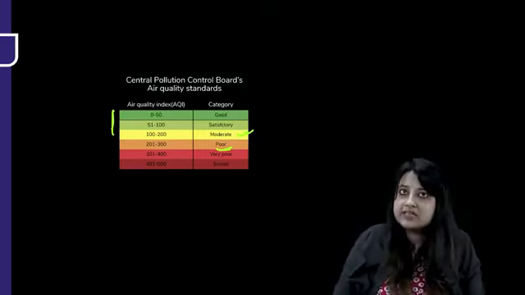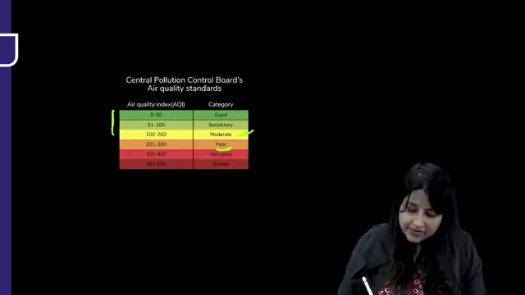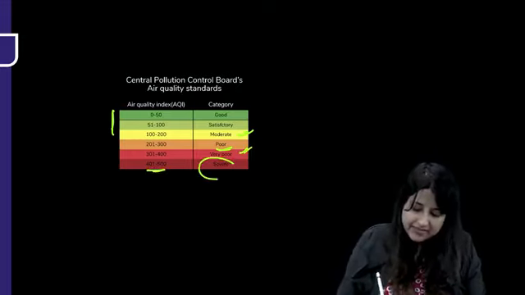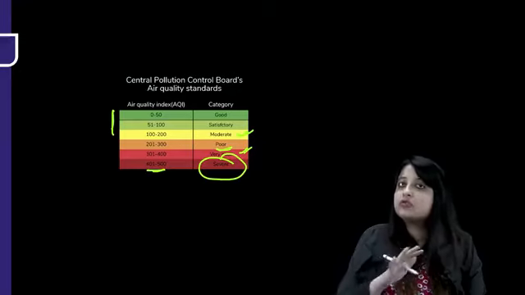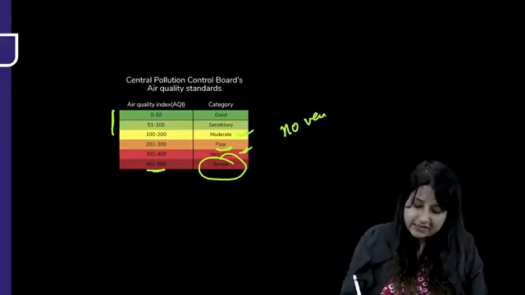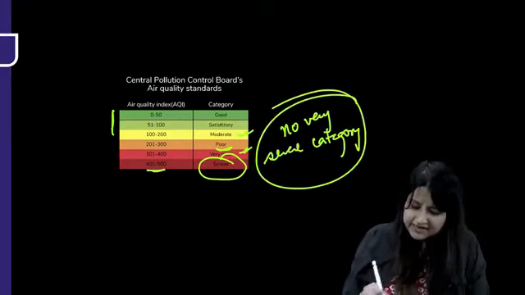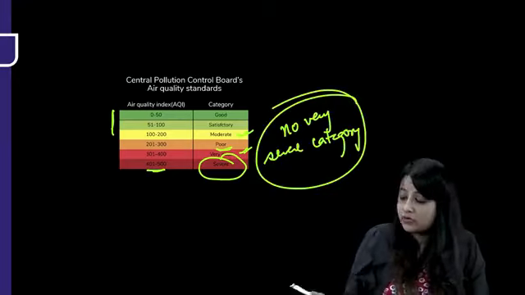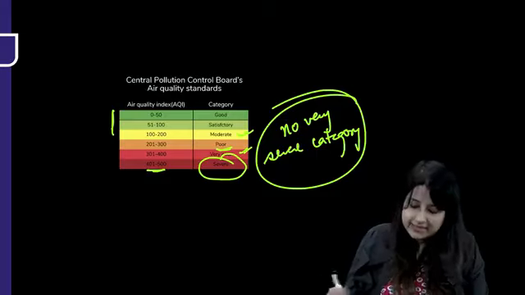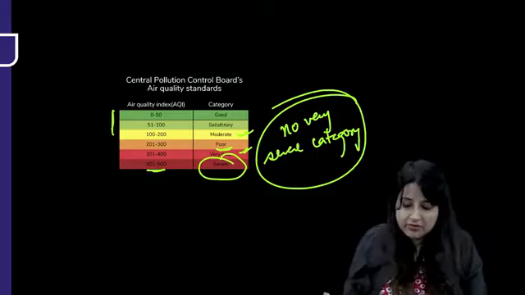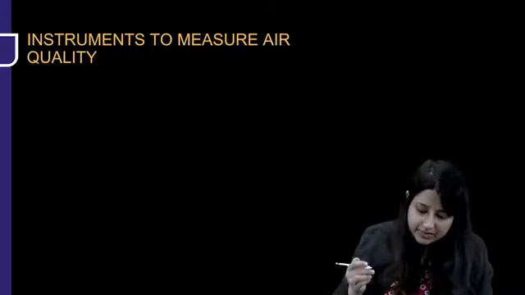Two shades of red: 301 to 400 very poor, and 401 to 500 is severe. Please remember there is no very severe category. That does not exist. So 401 to 500 is severe category. All right. What are the instruments used to measure air quality?